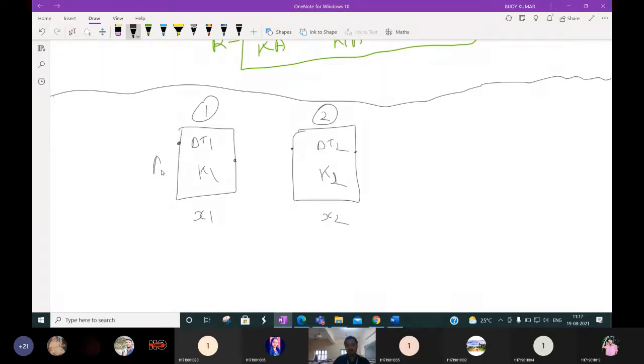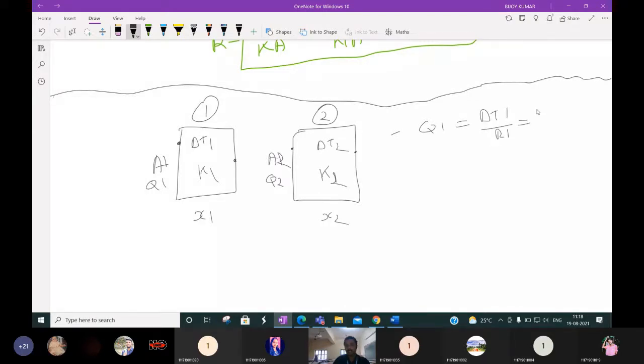The heat transfer area is A and A. Suppose Q1 is the heat flow here, and Q2 is the heat flow here. Then we know that Q1 will be delta T1 by R1.